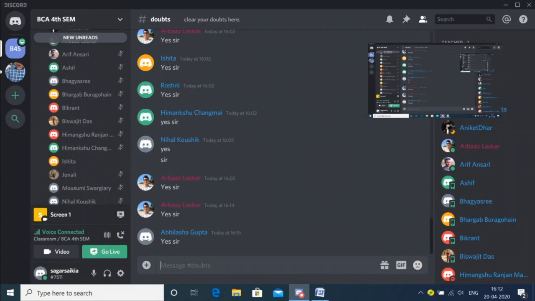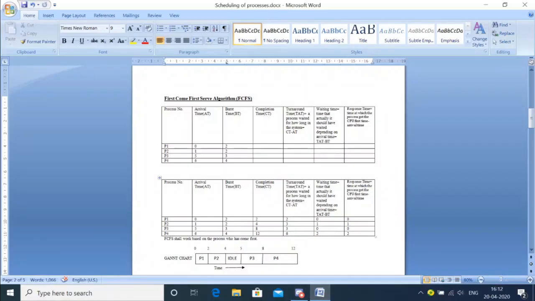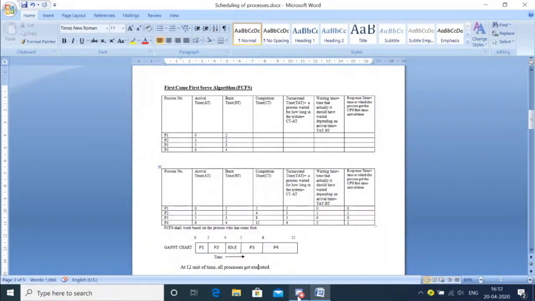Sir, for time we need to use units rather than seconds, right? Yeah, generally it's in seconds, but sometimes I've seen in a question paper, one year they wrote milliseconds. So accordingly I just put it as units. But when you get the question paper, you just check in which unit they have expressed it. If they write seconds, then you can write seconds. Okay, sir. I think others are also fine.